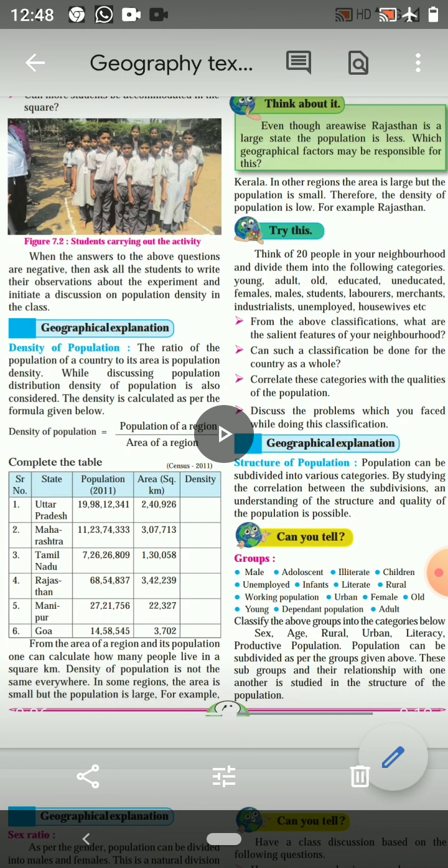Now children, we will begin with the structure of population in the next session. So children, we will stop here. We will continue in the next session.